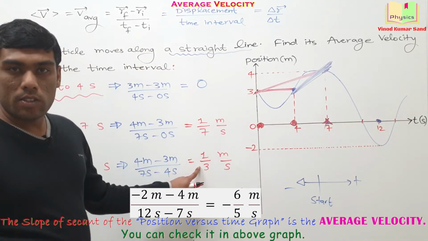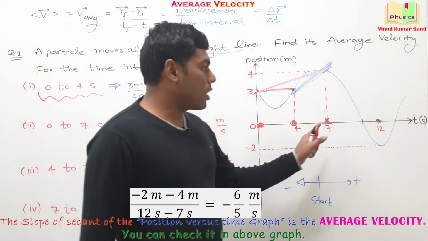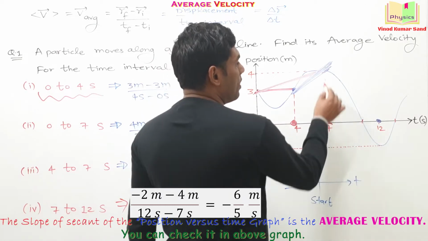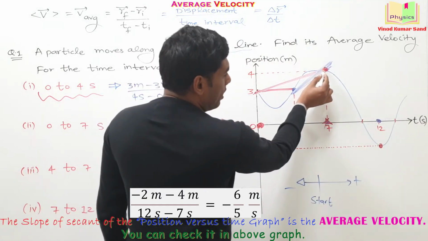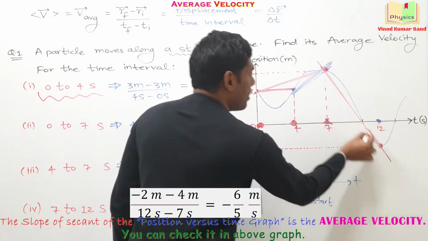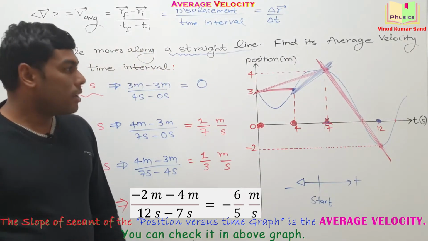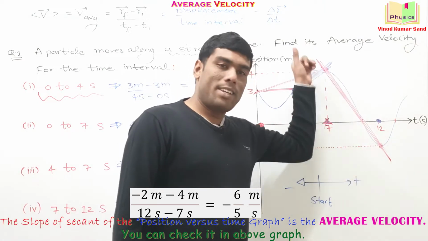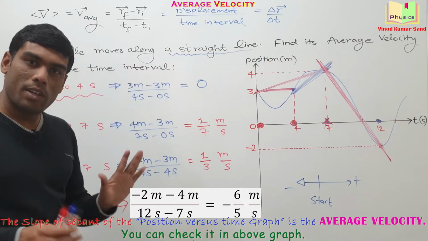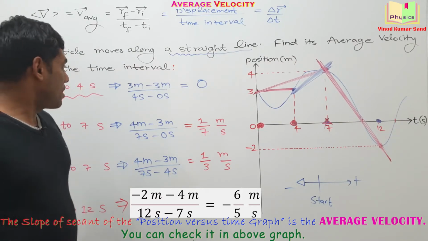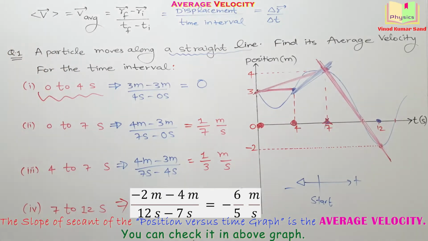Clear? Velocity is positive. And then 7 to 12 seconds, if we check for the average velocity, at 7 seconds this is the position, at 12 seconds this is the position. So the secant will go something like this. And the slope of this secant is positive or negative or 0? Anyone can tell the slope of this line is negative. You can check the data of average velocity, it's coming out to be negative. Okay. It's a simple but interesting question. You may note it down. Then we'll be taking up the next one.